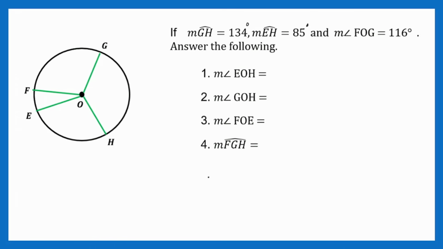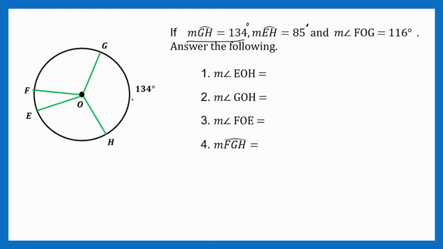So, since apat, I suggest ito yung gawin ninyong strategy. Buuhin natin lahat para madali natin makuha yung mga sasagutan. Alright? Sige. So, let's start first with the given. Alright, ano to? Saan to mahahanap? GH, arc. Ito po yun, sir. Very good. So, that is 134 degrees.